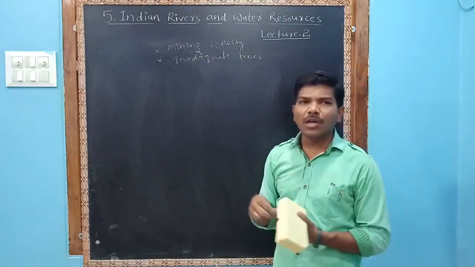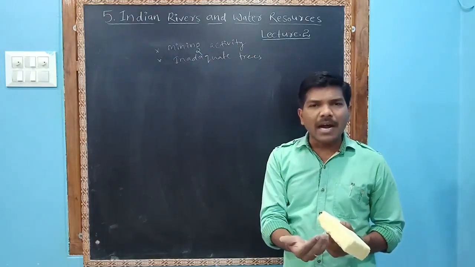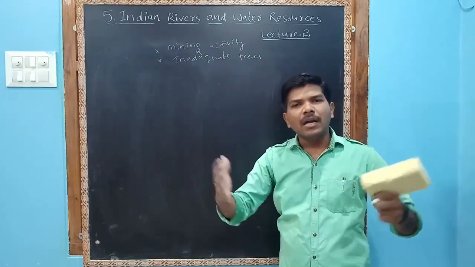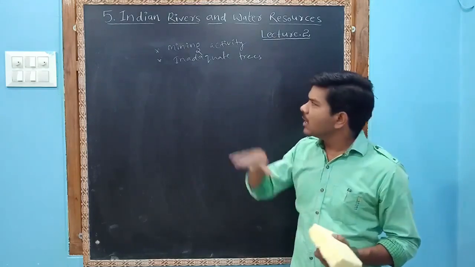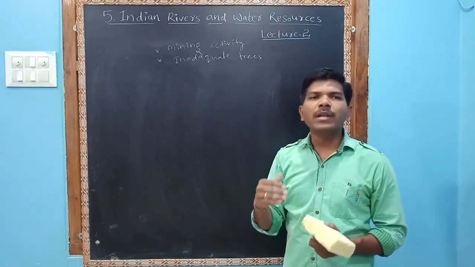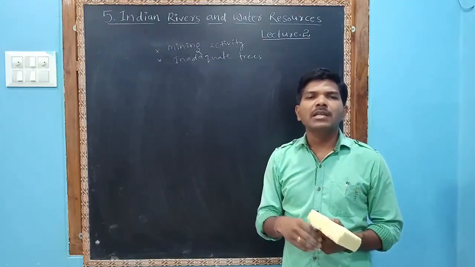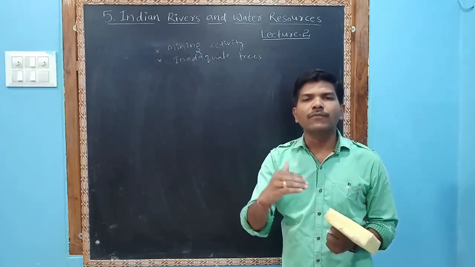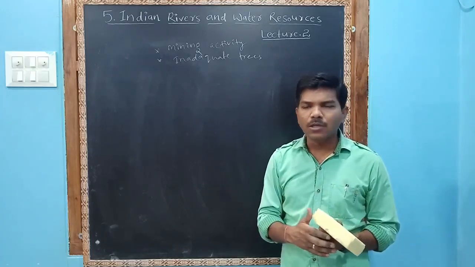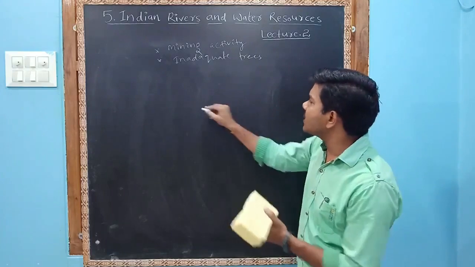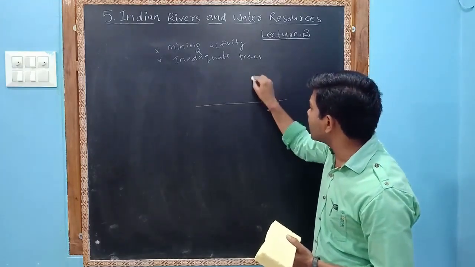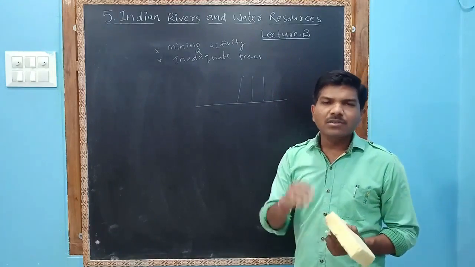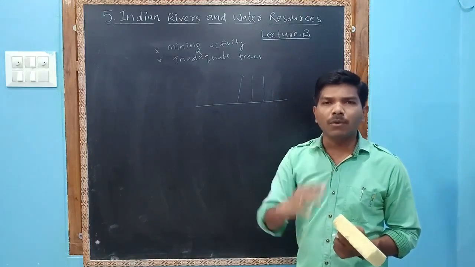As I said, whenever we completely occupied land and cleared it for agriculture, there were inadequate trees. Whenever trees are inadequate, a lot of soil erosion happens. Whenever trees are there, they can stop the water velocity and prevent the speed of the water.